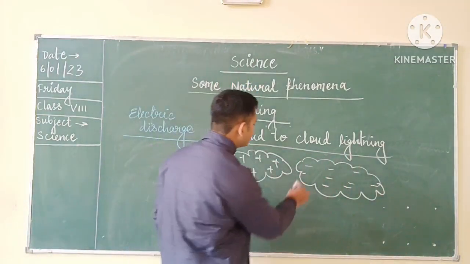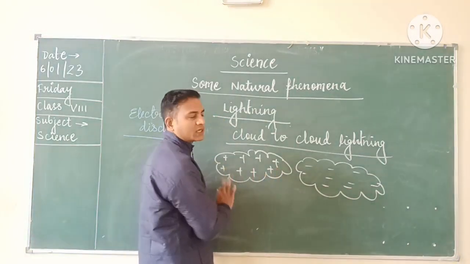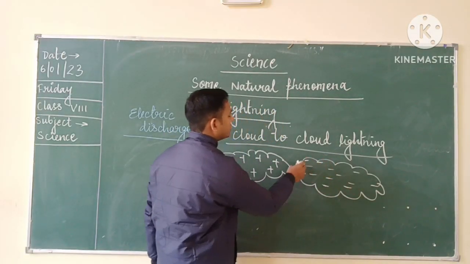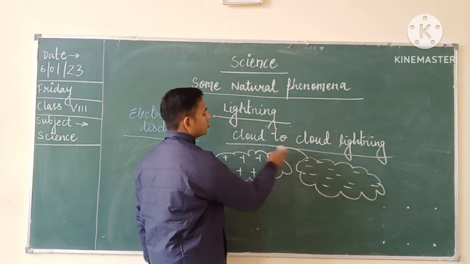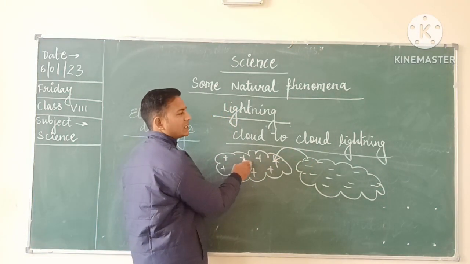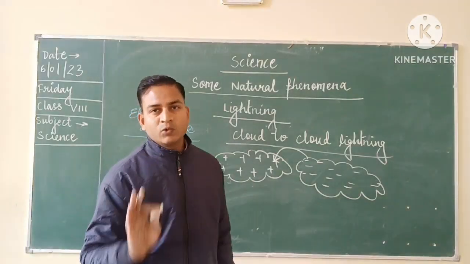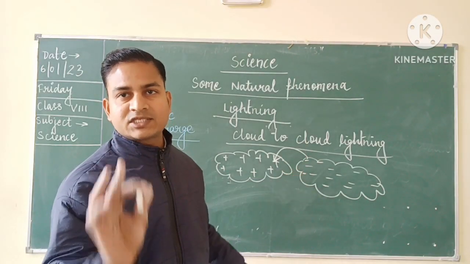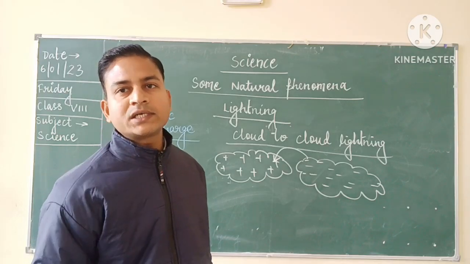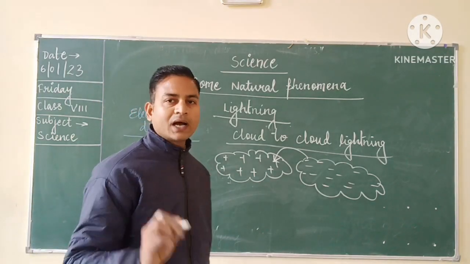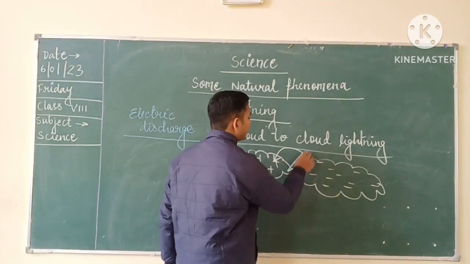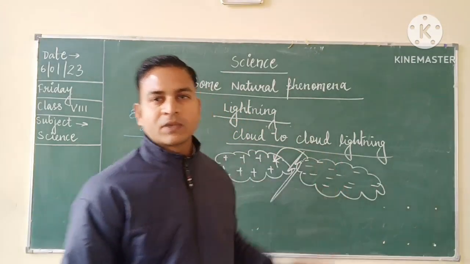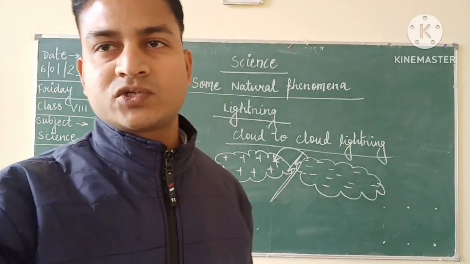Okay, as you can see, two clouds have been approaching towards each other. So this cloud which has a large number of negative charges, these negative charges will move into this cloud which has fewer negative charges. And due to this phenomenon, the cloud which has a large number of negative charges will discharge. And due to this discharging effect, the lightning phenomenon will occur. So here the lightning will occur, and we will say that this is cloud to cloud lightning. Okay, I hope you have understood.